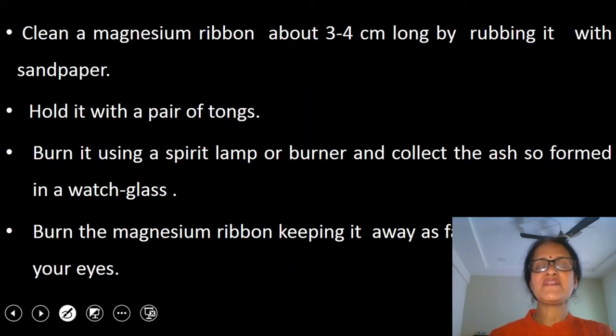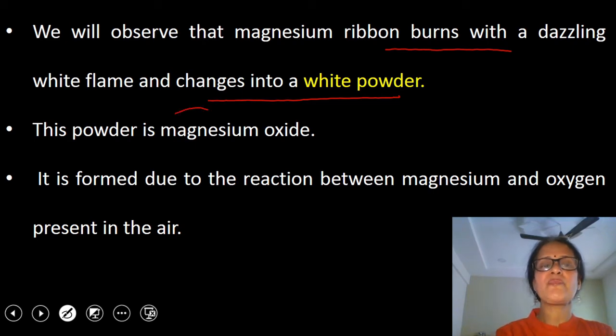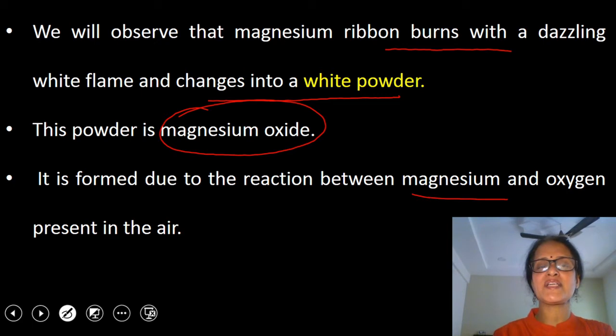The points which I have discussed with you are written here in this slide. So you have seen that during the process of burning, magnesium ribbon burns with a dazzling white flame and changes into a white powder. This powder is of magnesium oxide. It is formed due to the reaction between magnesium and oxygen present in air. So with the help of this activity, we have seen that during a chemical change, a new substance is formed. In this case, the new substance formed was magnesium oxide.